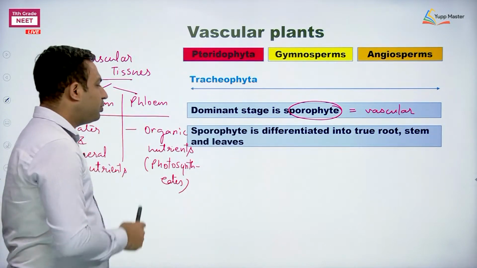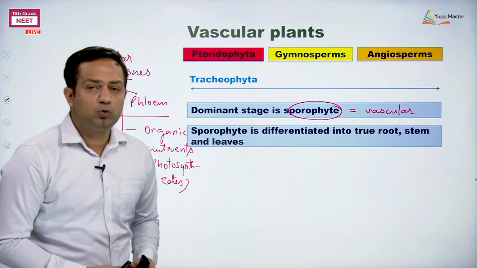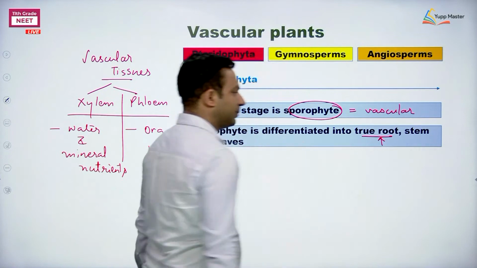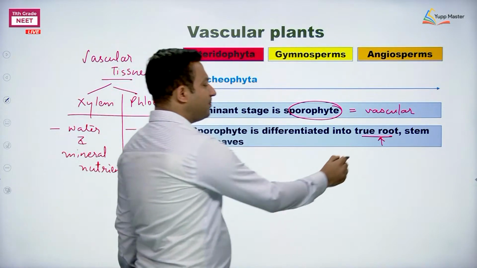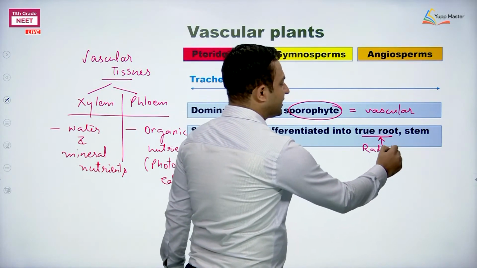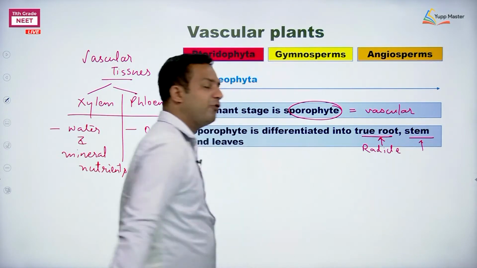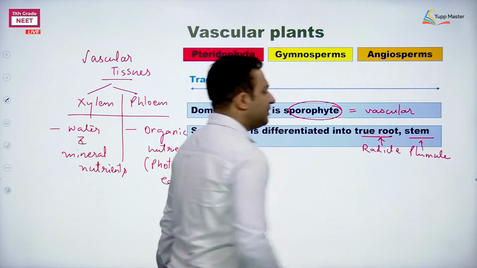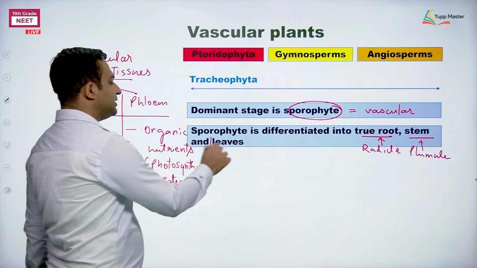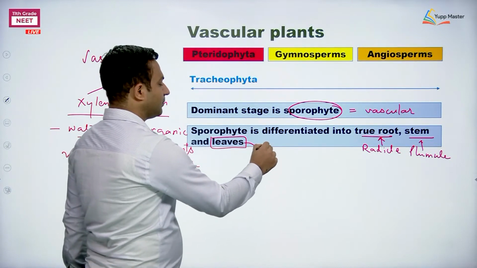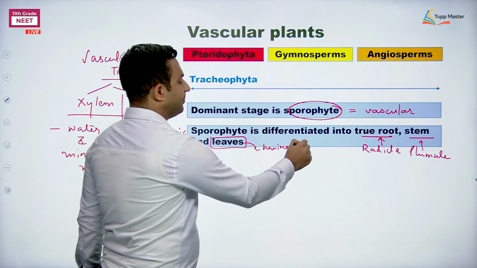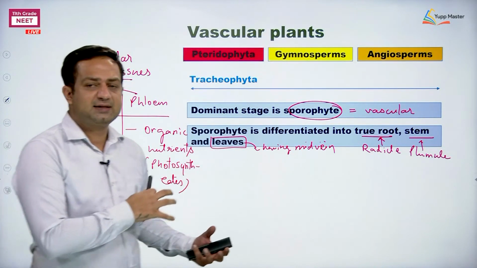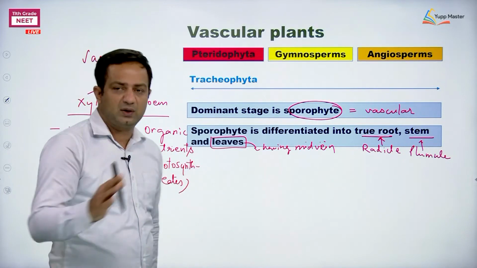Number 2, that sporophyte is differentiated into true root, true stem and true leaves. The true root is the one coming from the radicle. The stem is the one coming from the plumule. And the leaf which is considered true is the one having a midrib, or midvein. So these are the similarities in vascular plants.